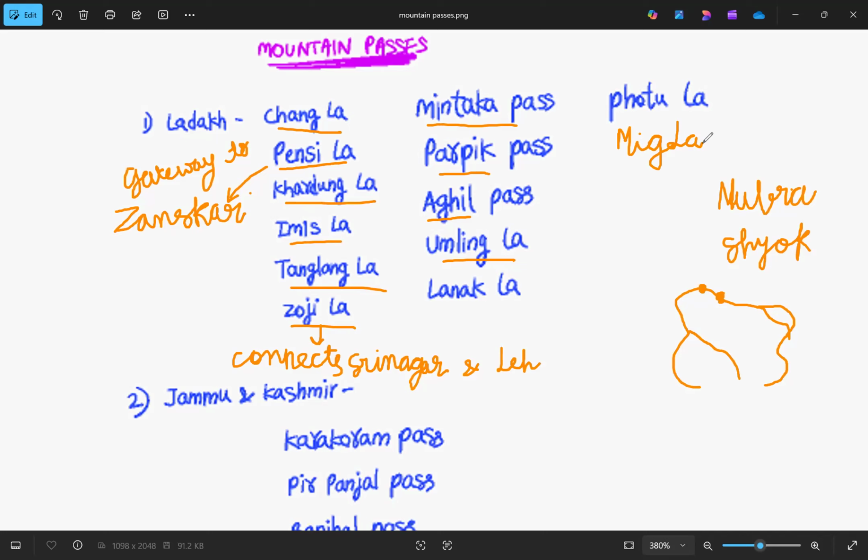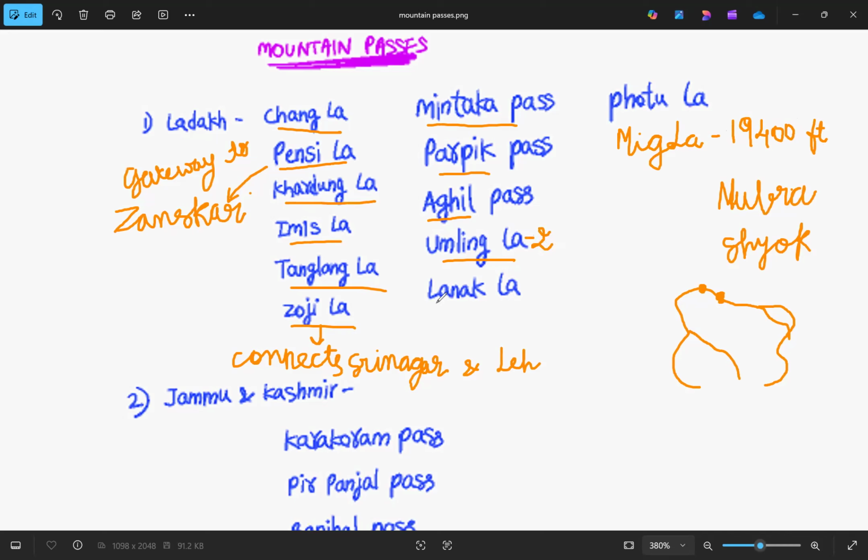It is currently the world's highest motorable road at an altitude of almost 19,400 feet. The second highest motorable road right now is Umlingla.